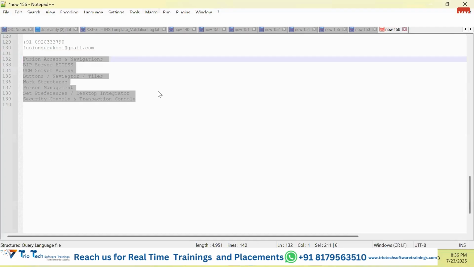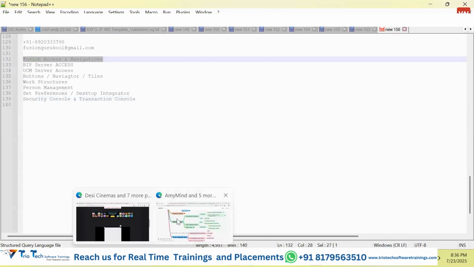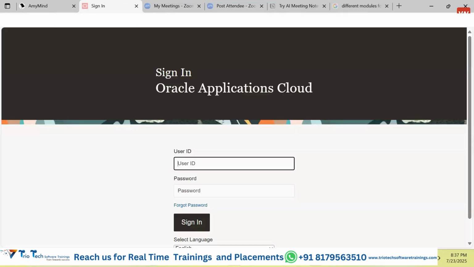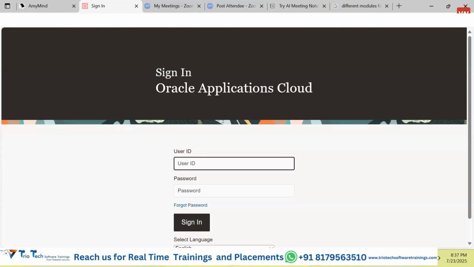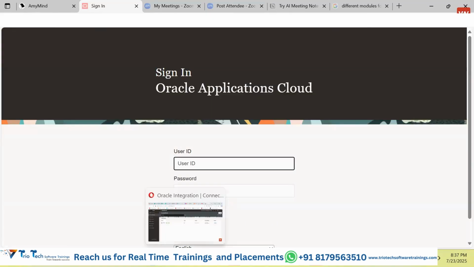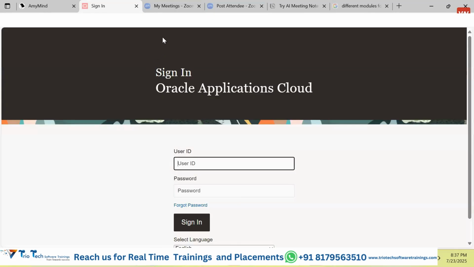Okay, so moving ahead guys, first of all we need to understand what is the Fusion application, and how to access and navigate it. For accessing the Fusion application, the interesting part is that you do not need to install any software. To use this software, we need an internet connection and a browser. Any browser we can use: Edge, Chrome, Opera, or Mozilla.